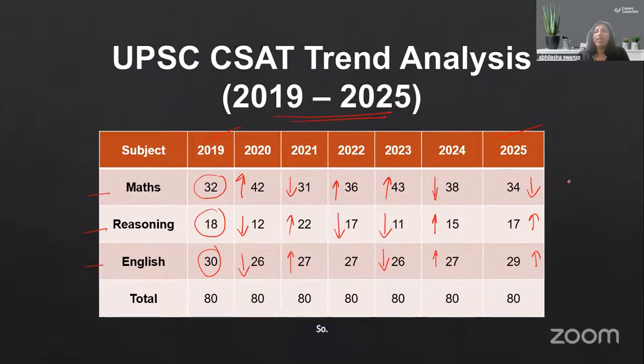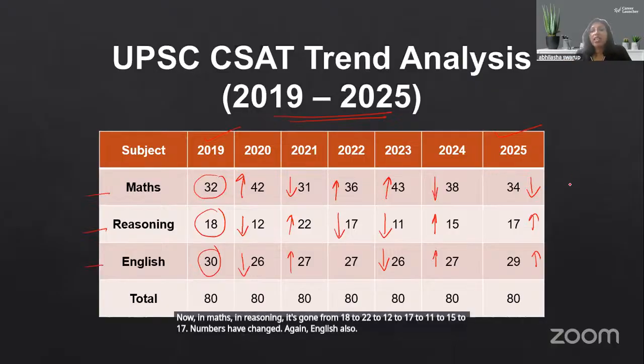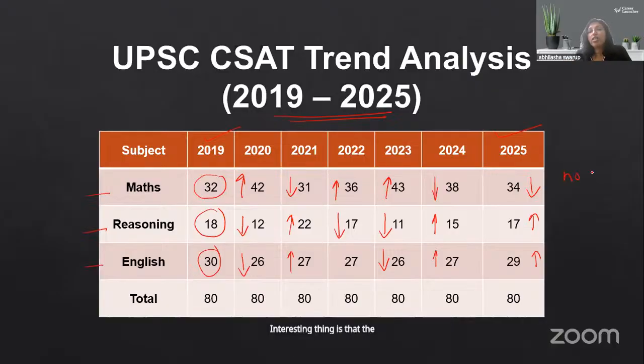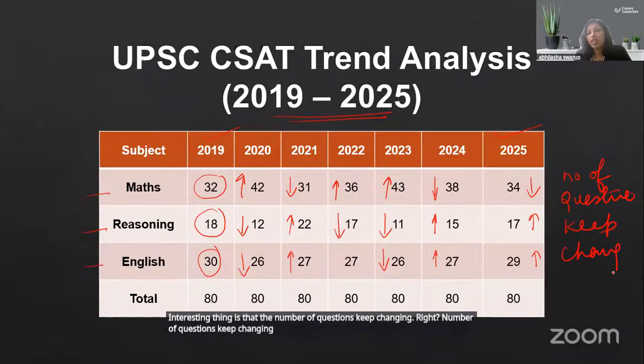So every year, one thing is that the pattern changes. In maths it goes from 32 to 31 to 42 to 43 to 38 to 34. In reasoning, it's gone from 18 to 22 to 12 to 17 to 11 to 15 to 17. Numbers have changed. Again, English also. Interesting thing is that the number of questions keep changing every year.